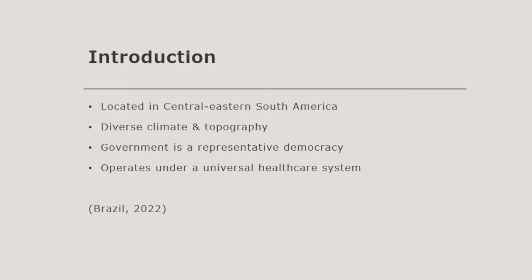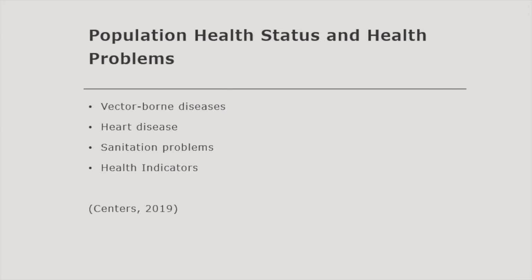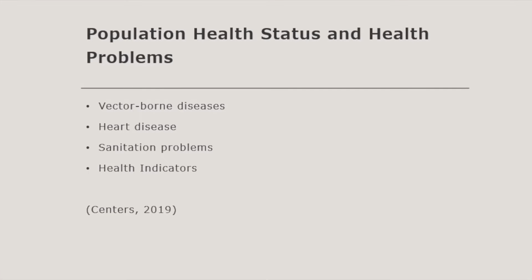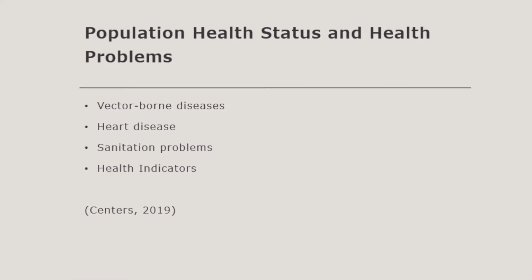Brazil operates under a universal healthcare coverage. Vector-borne diseases are present in many areas of Brazil. These types of infections are the leading causes of illness among travelers returning from South America. Diseases such as Zika, malaria, and yellow fever are the most prevalent, resulting in hundreds of thousands of infections each year. These infections create a high risk of birth defects to infants born to women infected during pregnancy.